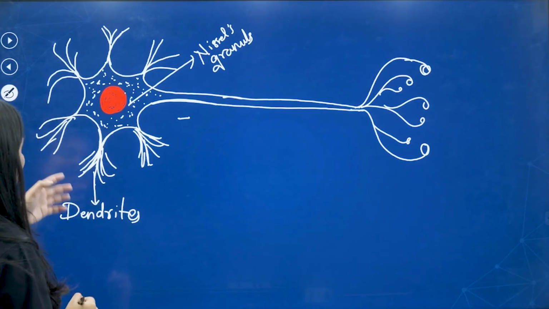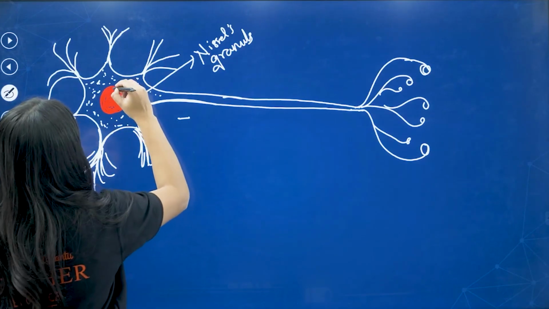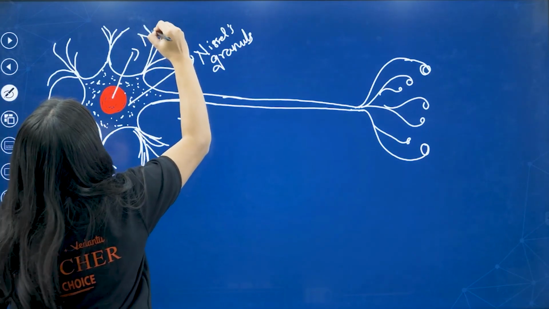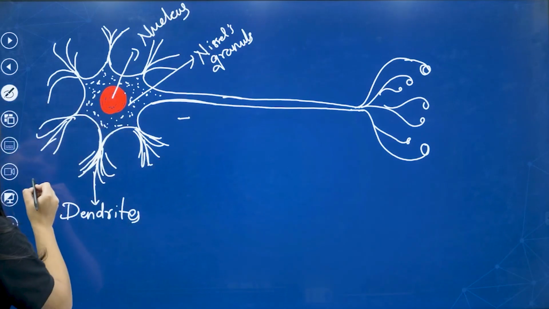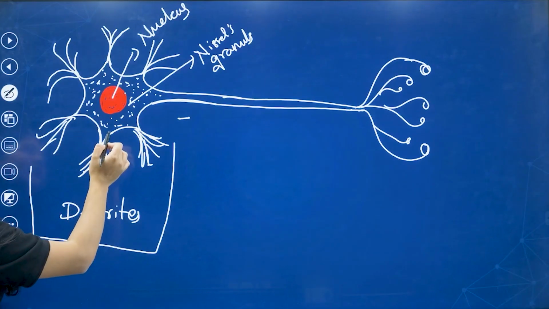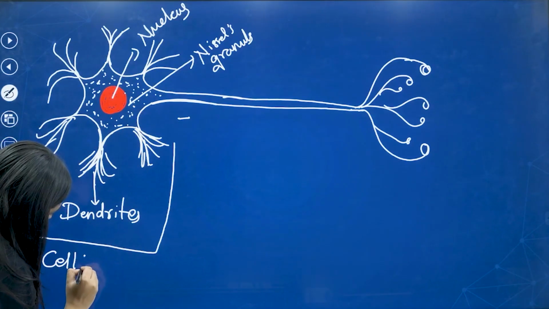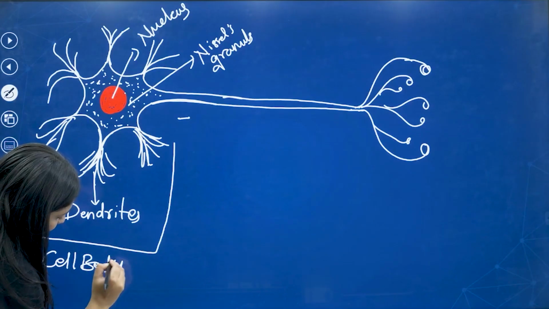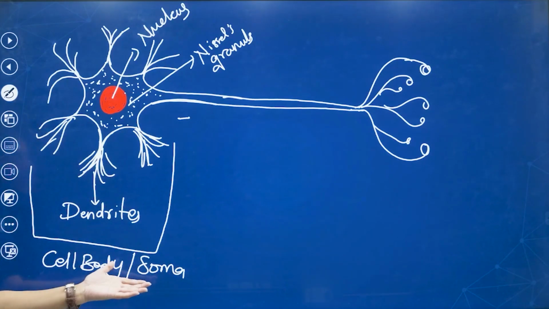So these are dendrites, and this is the nucleus. The dendrites, nucleus and Nissl granules together we call the cell body or soma.